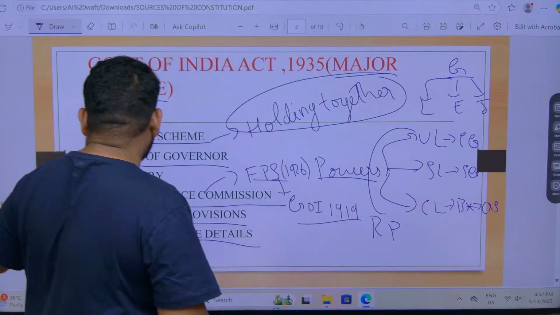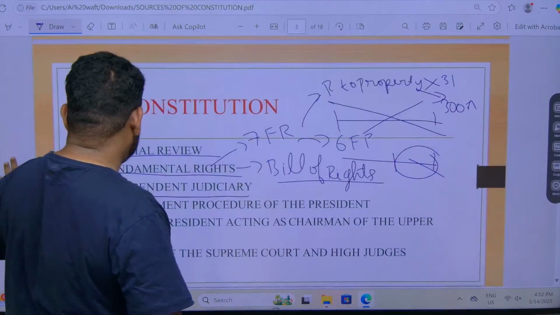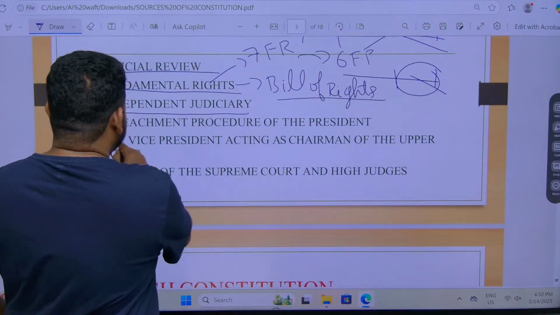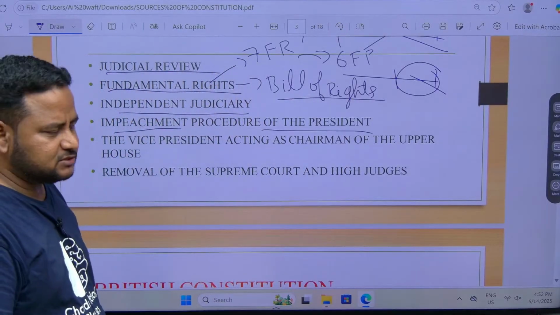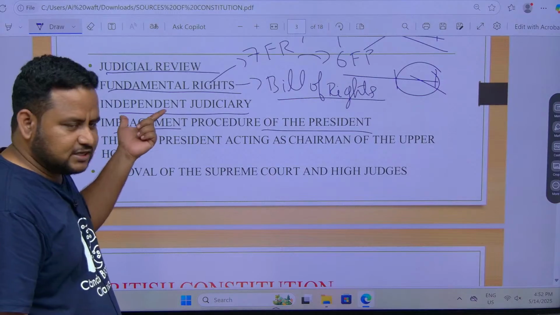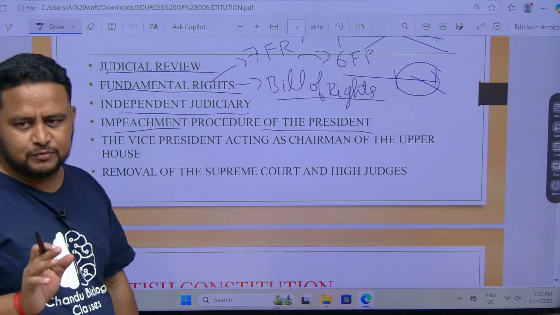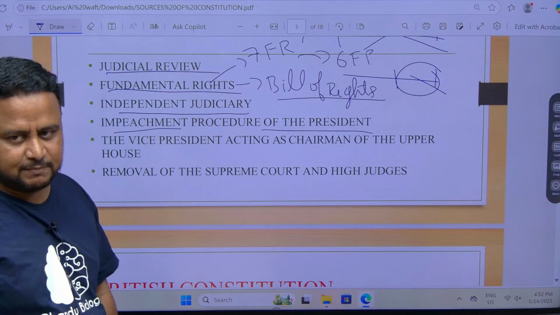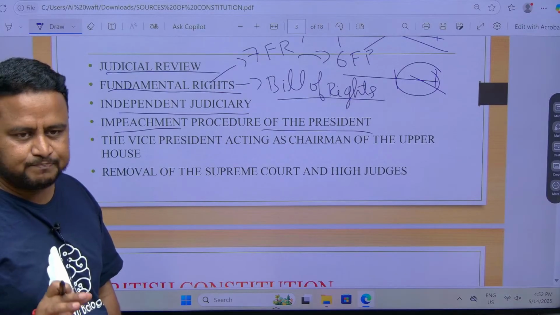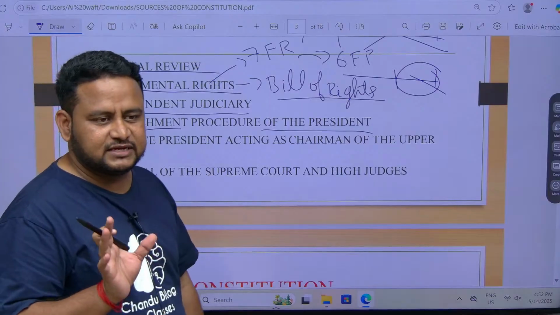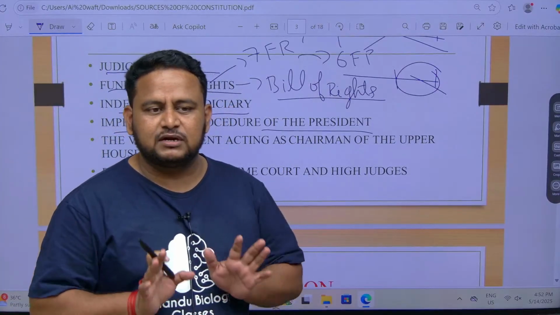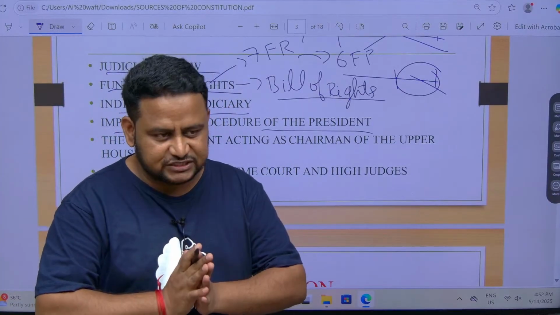Next, impeachment procedure of the president. Before that, regarding independent judiciary, one thing you must understand: there is the Supreme Court, the High Court, and apart from that, the district courts. In the Supreme Court there are so many judges, but the topmost judge is called the Chief Justice of India.